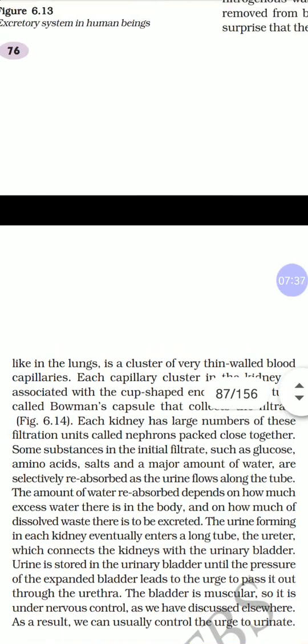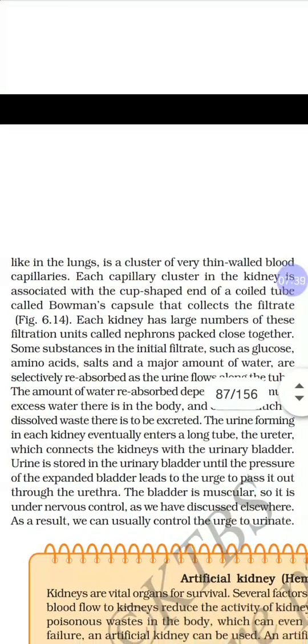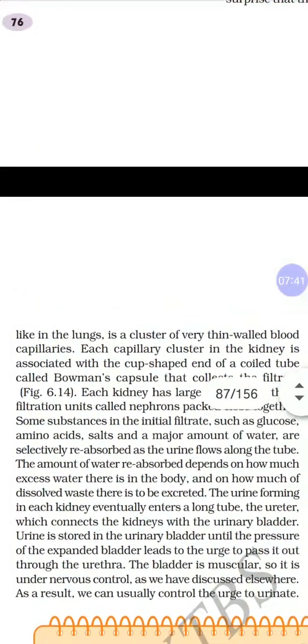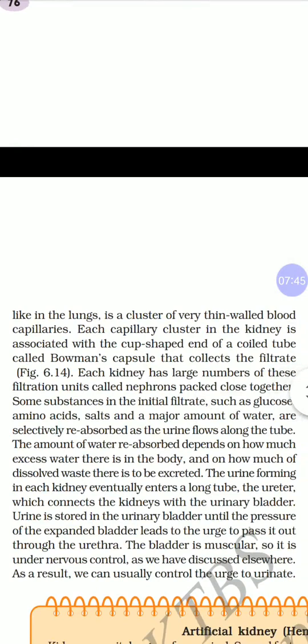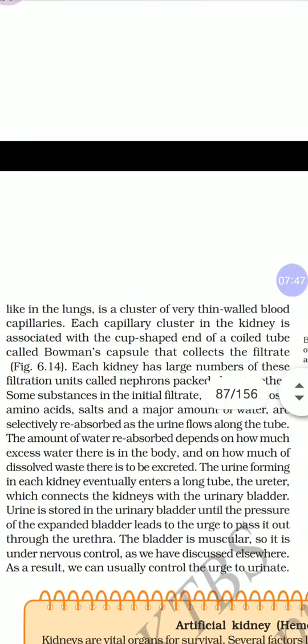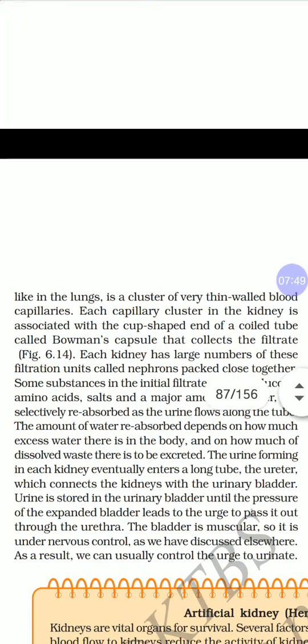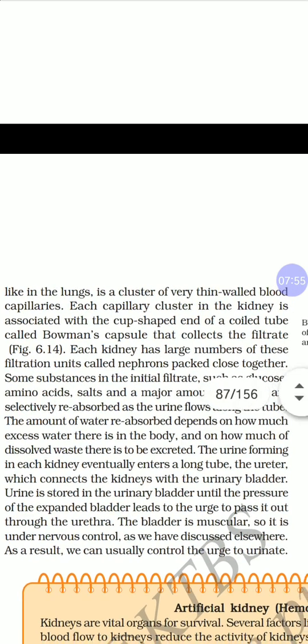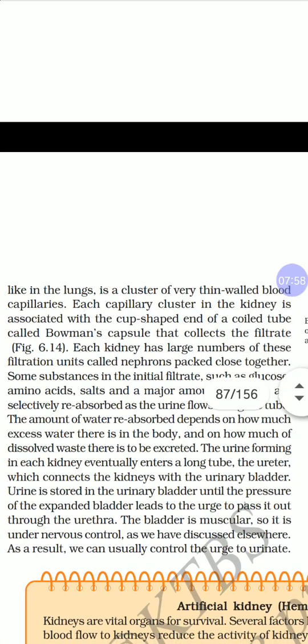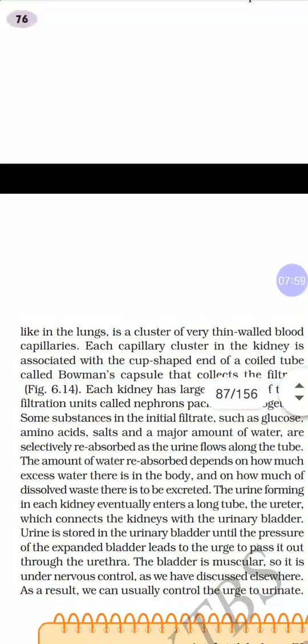Even in the kidney, there is a cluster of very thin-walled blood capillaries. Each capillary cluster in the kidney is associated with a cup-shaped coiled tube called Bowman's capsule that collects the filtrate. Each kidney has a number of these filtration units called nephrons packed together closely.